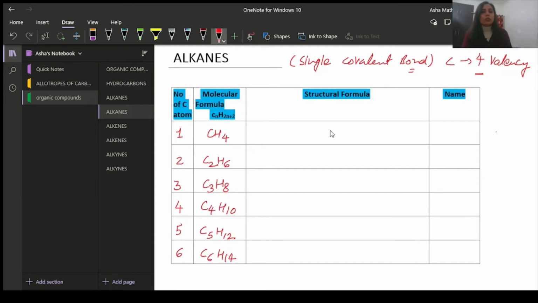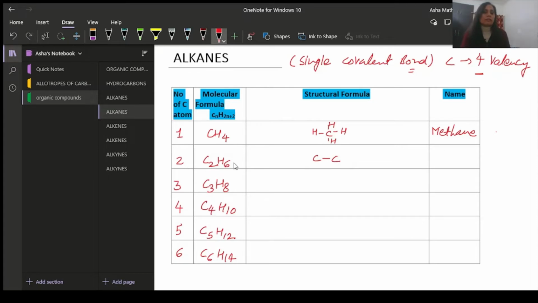So you will write C here, with 4 bonds, 1 C and H4. So draw H around it. This is the structural formula, and the name will become, for one carbon it is meth and the suffix will be ane. Now here it is C2, so one C and another C with a single covalent bond, which is the criterion for alkanes.